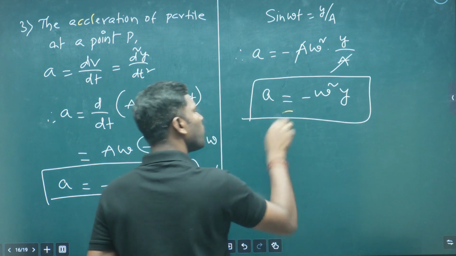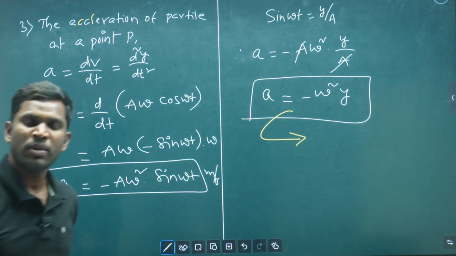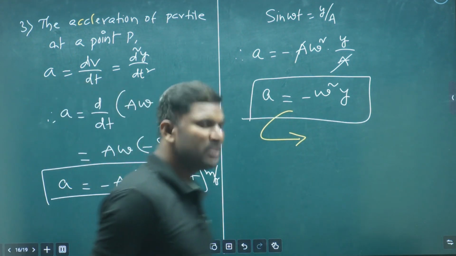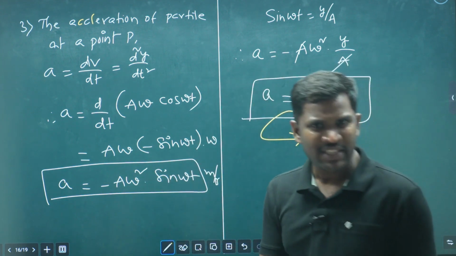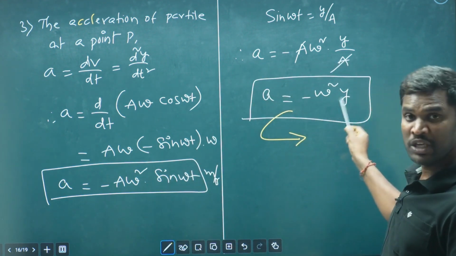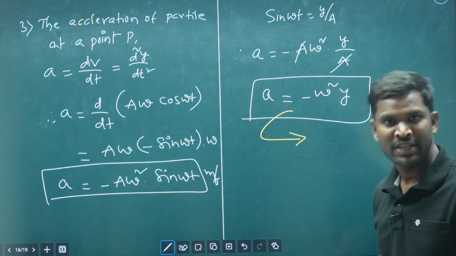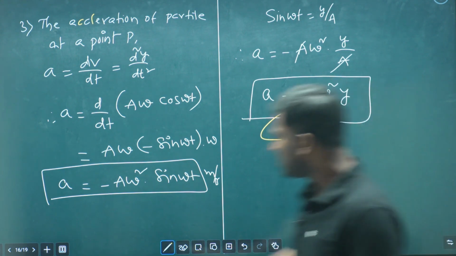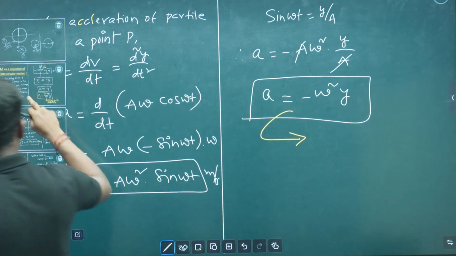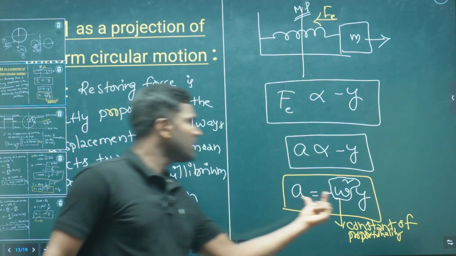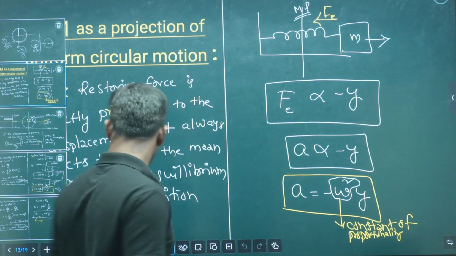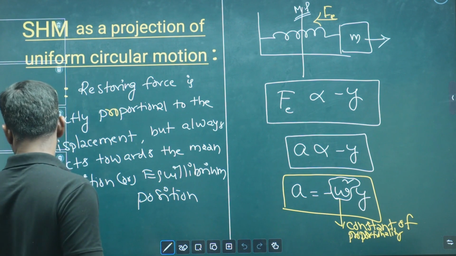We have already discussed this. Simple harmonic motion is such a kind of motion in which the restoring force, say the acceleration, is directly proportional to the displacement and of course acts in the opposite direction, and we can take a constant of proportionality. That is what omega square is, the constant of proportionality, which we have proved now.